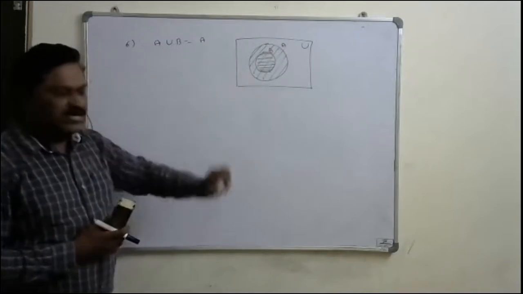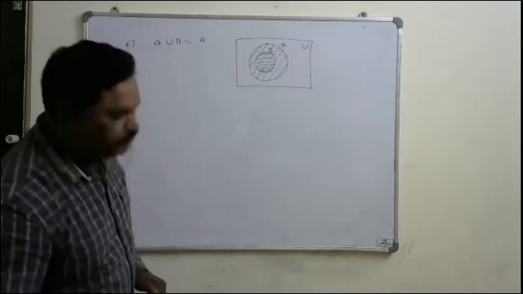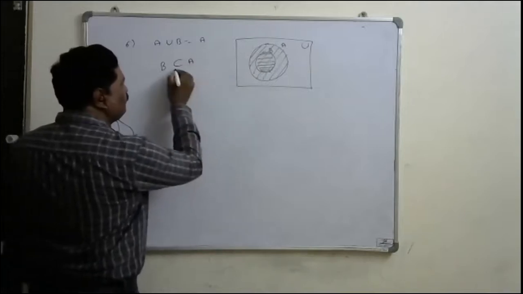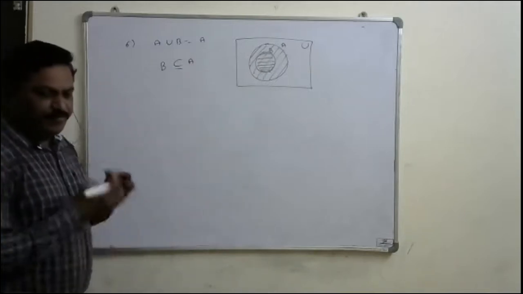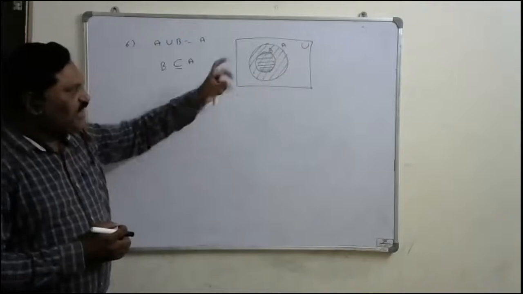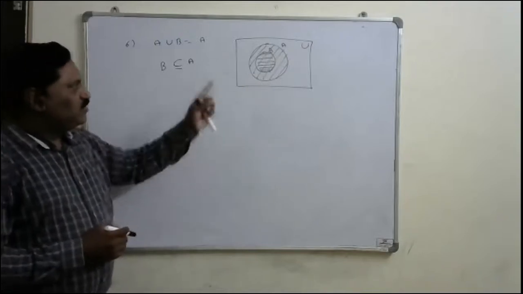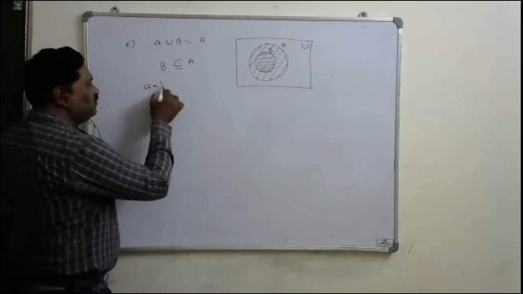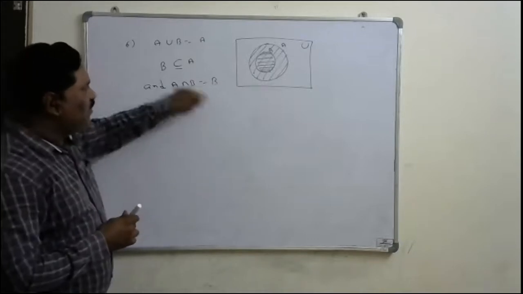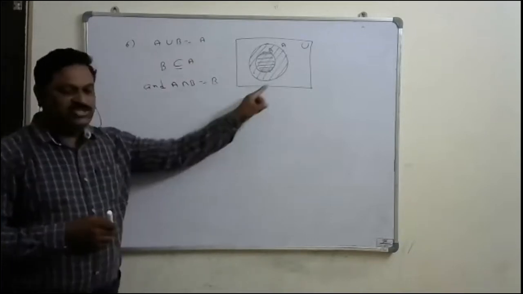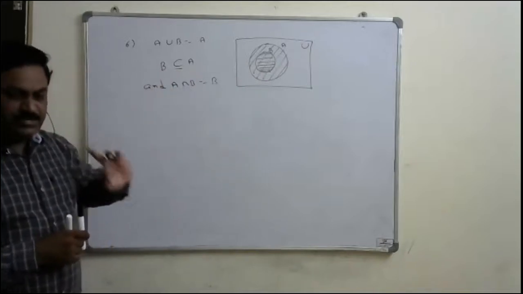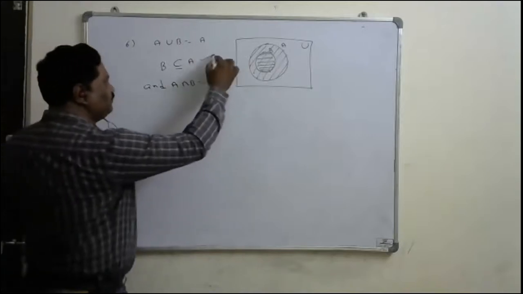Here, which is the smallest set? B. That's why B is the subset of A. If B completely lies inside A, then only A union B is equal to A. Here, what about A intersection B? A intersection B is equal to B. So when A union B is equal to A, the sets will be positioned like that. So B should be the subset of A. So that is the answer.